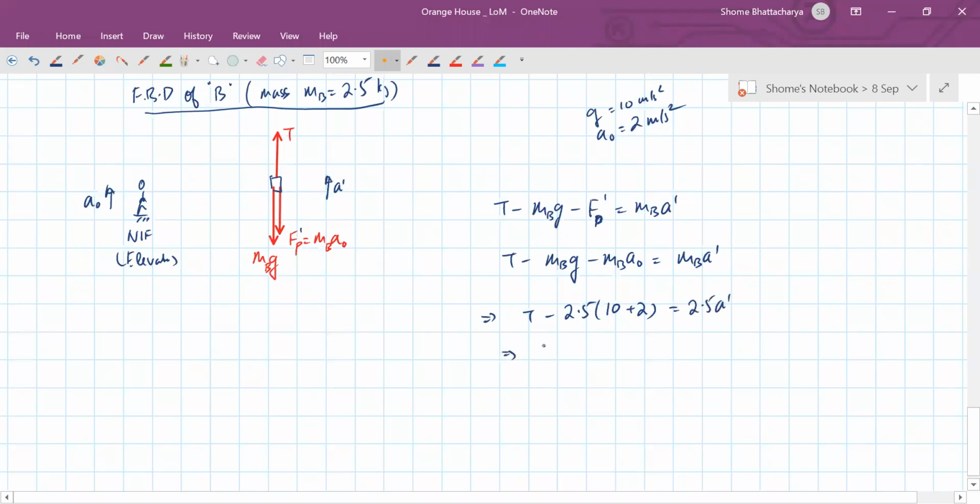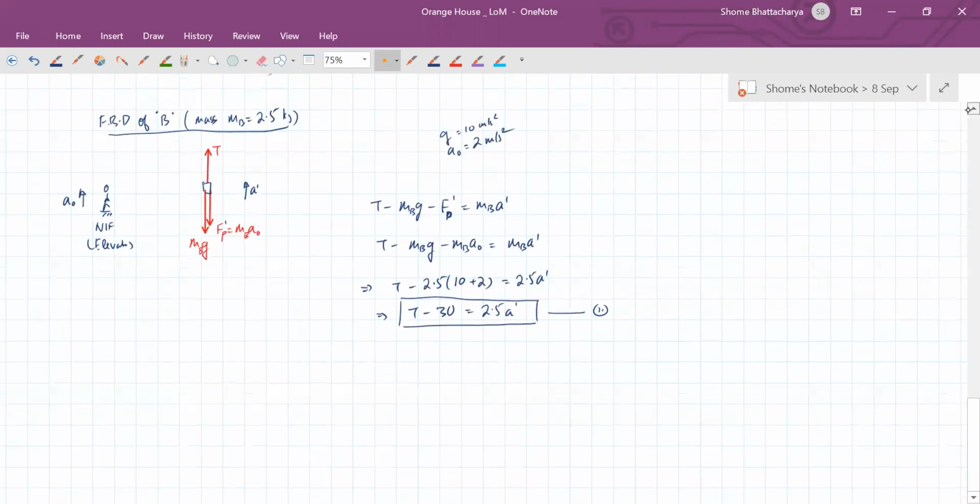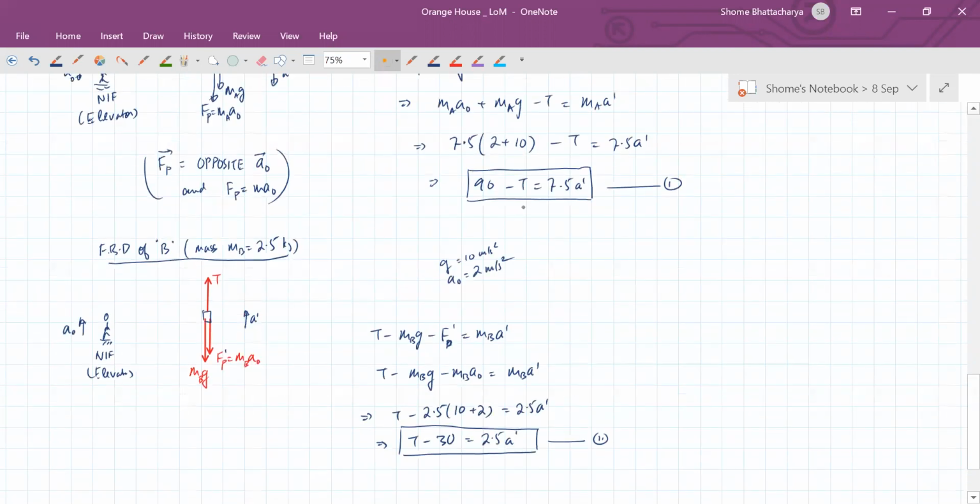So we should get T minus 25 plus 12, that is 30, should be equal to 2.5 a prime. This should be my second equation. Now it is a matter of solving the two equations. So if you just solve the combination of these two equations, you should be getting the acceleration a prime.